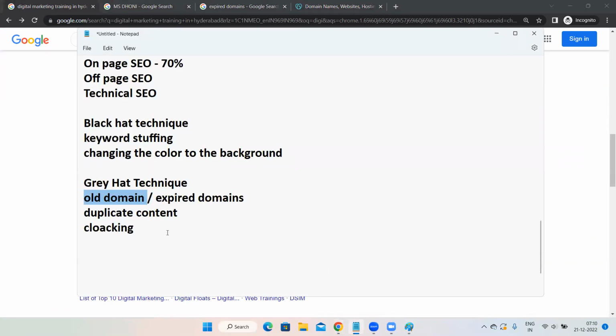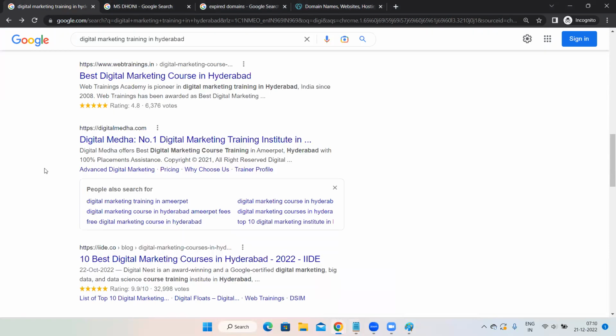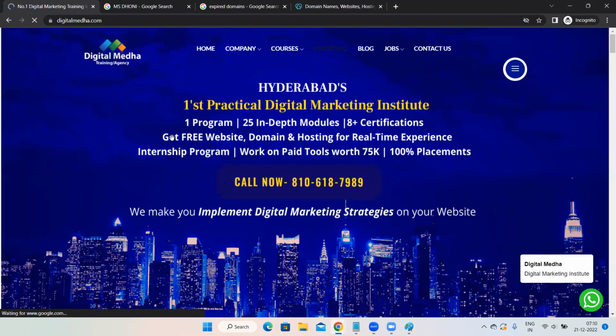Then cloaking is nothing but redirecting the data. Redirecting the data from proper content to the irrelevant content is known as cloaking. When someone is clicking on your website, they thought that it is a proper website, but what is happening? Some irrelevant content is appearing to them. That exactly is known as cloaking.